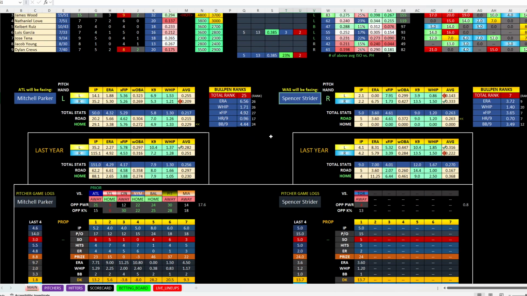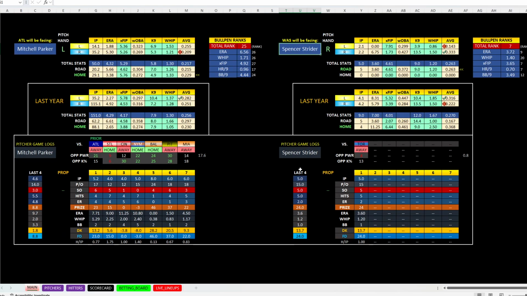So Spencer Strider, he's an ace. He's just getting started. He has 1 start under his belt. He went 5 innings, 5 hits, 2 runs. You know, he's getting his feet wet. Decent bullpen behind him. I'm good with that. Mitchell Parker, on the other hand, is the one that I want to attack. He downright stinks.